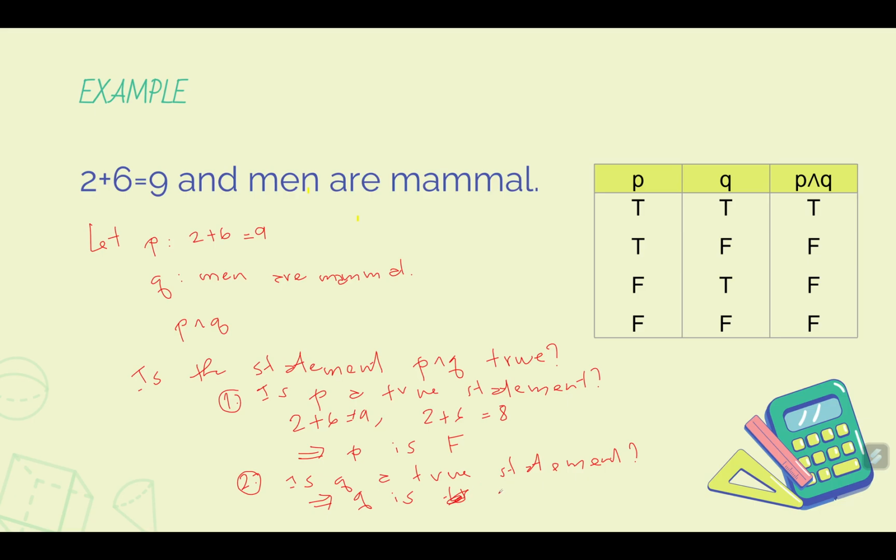So we now have the truth values of P and Q. Now, to evaluate the truth value of the statement P and Q, we go to the table. First, we know that P is false, so we look at the table where P is false, and then where Q is true. Since the statement combined by conjunction, P and Q, is only true if both statements P and Q are true, it follows that the combined statement P and Q is false. So therefore, the statement that 2 plus 6 is equal to 9 and men are mammals is false. Okay?